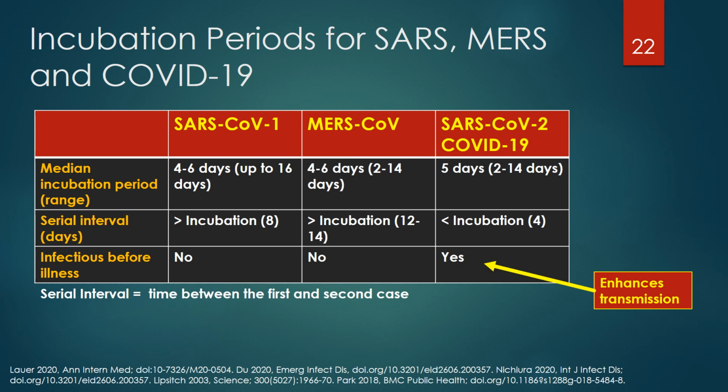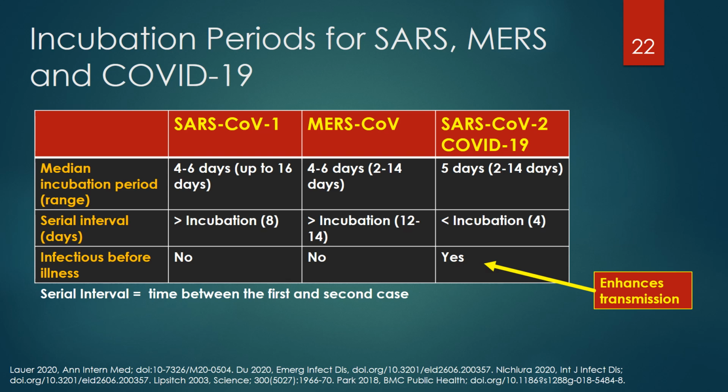The serial interval is the time between detecting the first and second cases. For SARS and MERS, the serial interval is longer than the median incubation period, where it is less than the median incubation period for COVID-19.